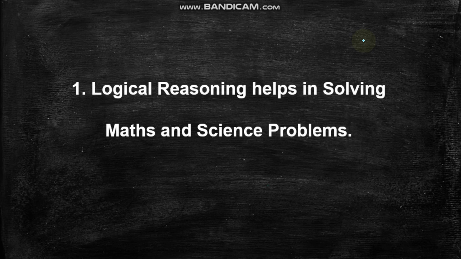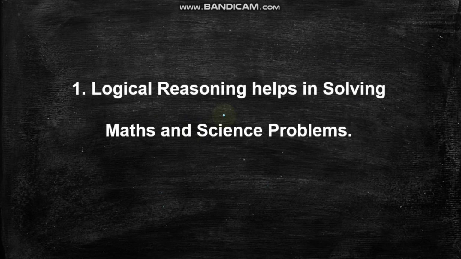The first one is logical reasoning helps in solving math and science problems. For us to be able to solve math problems, we need the help of logical reasoning. In what way? In following rules, making connections between statements. Say, for example, you are given a statement.